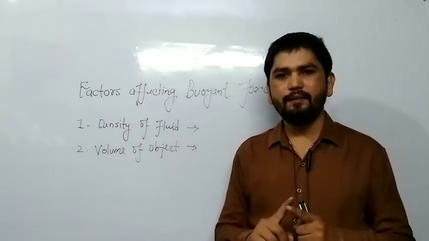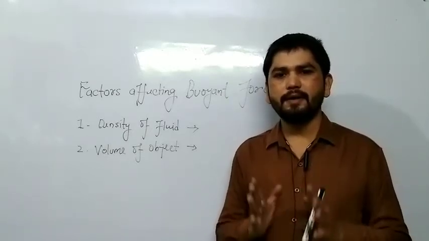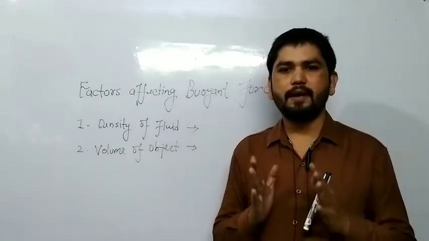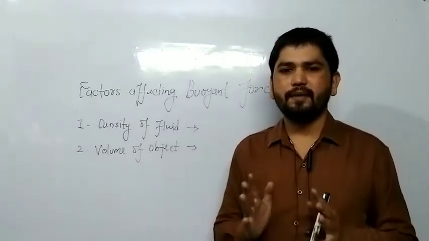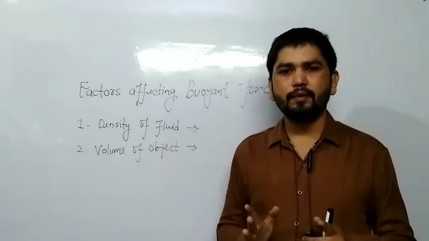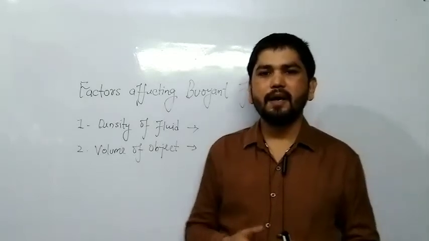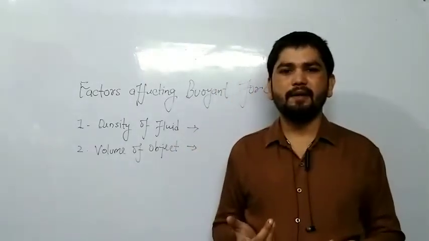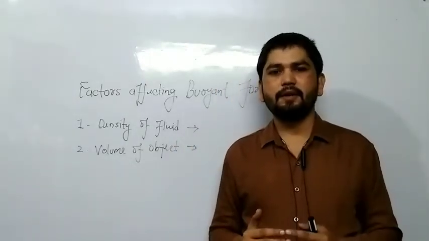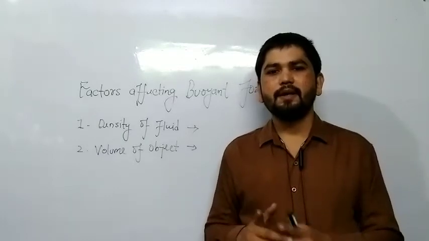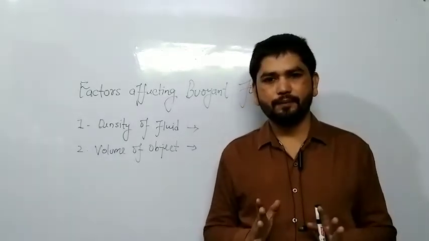And if the density of the liquid is more, then more buoyant force will be there. And you know, buoyant force is always directed upward. That's why it is easier to swim in sea water than the river.